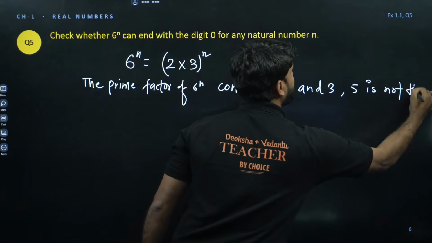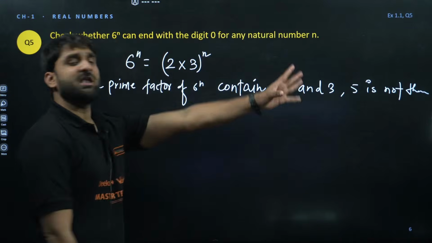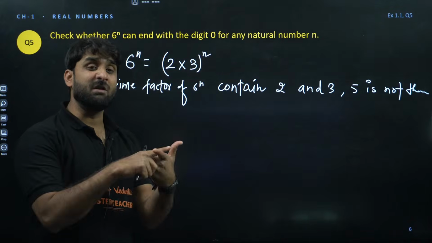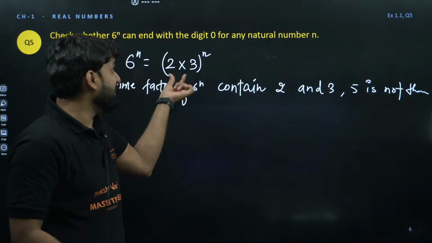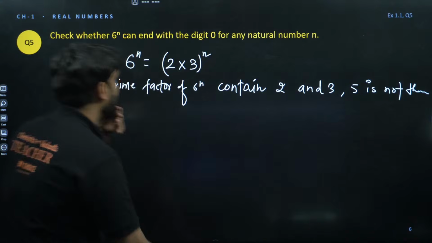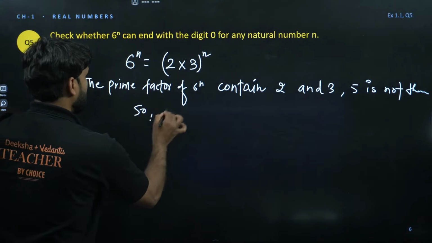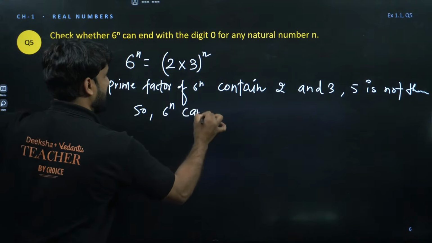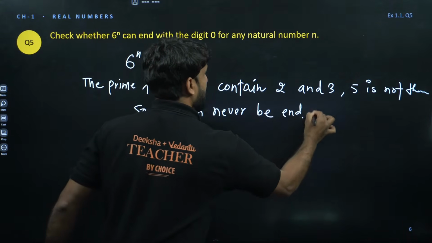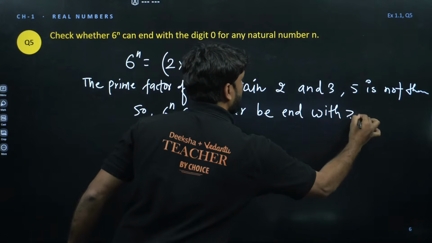If 5 is not there, the number can never end with 0. If the number is ending with 0, the prime factors should have 2 and 5, but 5 is not there. So 6 to power n can never end with 0. This is the result.